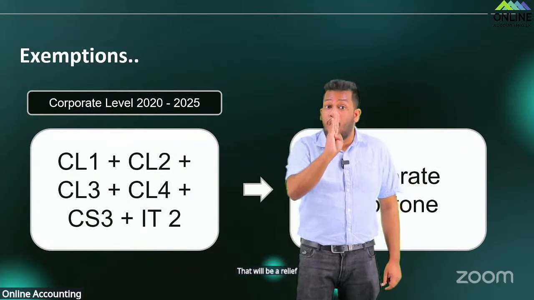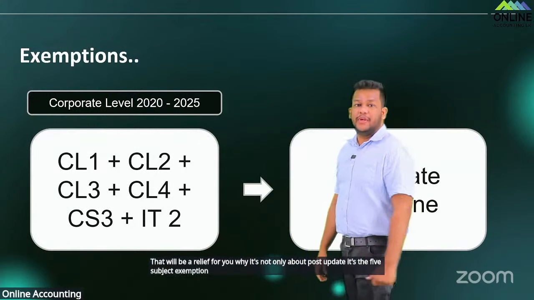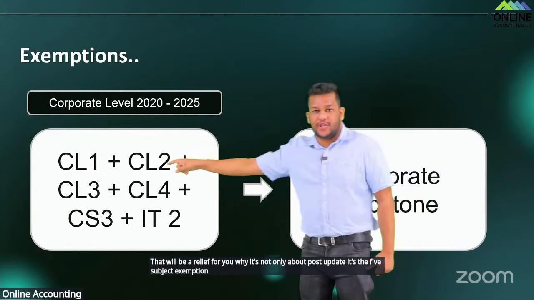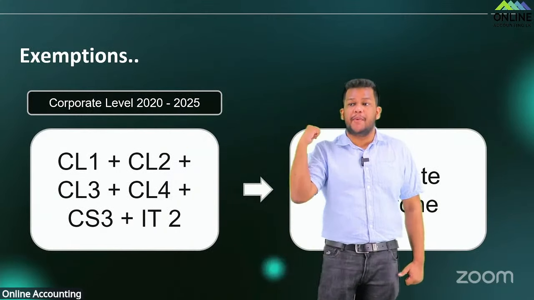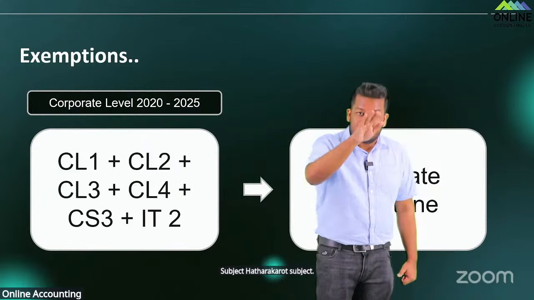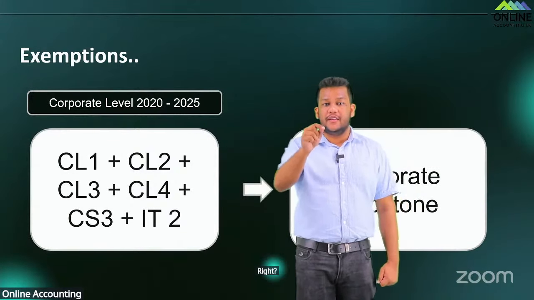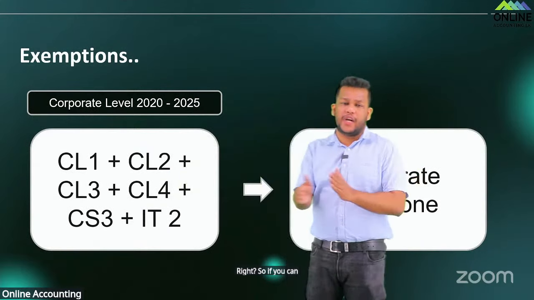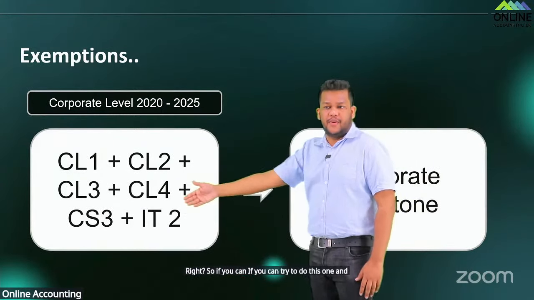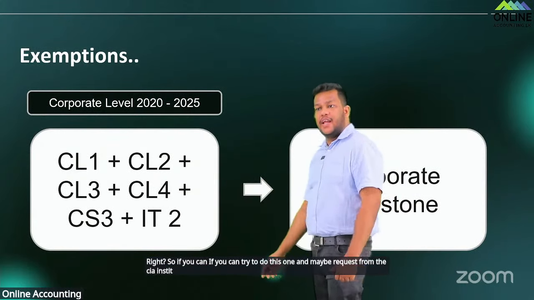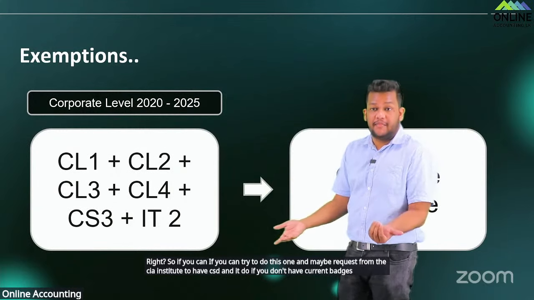Why? It's not only about 4 subjects, it's the 5 subject exemption. Do you understand? If you do 4 subjects, 5 subjects get released. 6 months saved, right? So if you can, then 4 months remain. If you can try to do this one and maybe request from the CA Institute to have CS3 and IT2, if you don't have current batches, I don't know whether there are any, right?